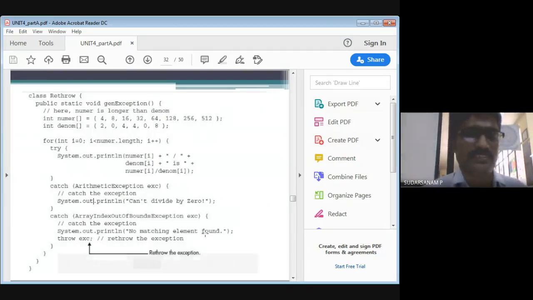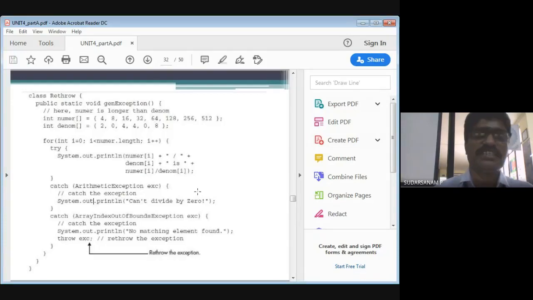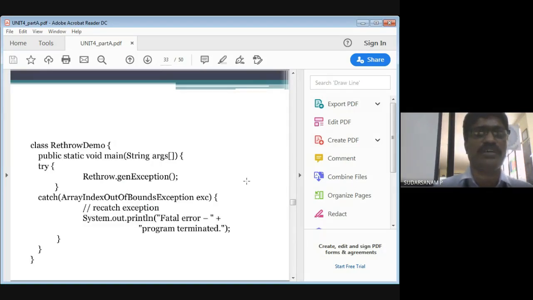Right, sorry for the disturbance. So what I told you is you can write any number of exceptions and whichever exception is caught will be displayed. As a programmer, no need to worry about that. You write any number of exceptions, all the possible exceptions you can write, and the one which is caught will be executed. That is what I told you last class.